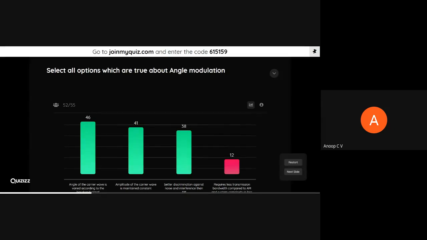That is false actually. I told you it requires more bandwidth, and if you are ready to spend more and more bandwidth, we can achieve more and more noise immunity, or better noise performance. Maybe the question itself was confusing. I asked to select all options which are true, and some might have misread it as whichever is not true. Fine, not a problem.